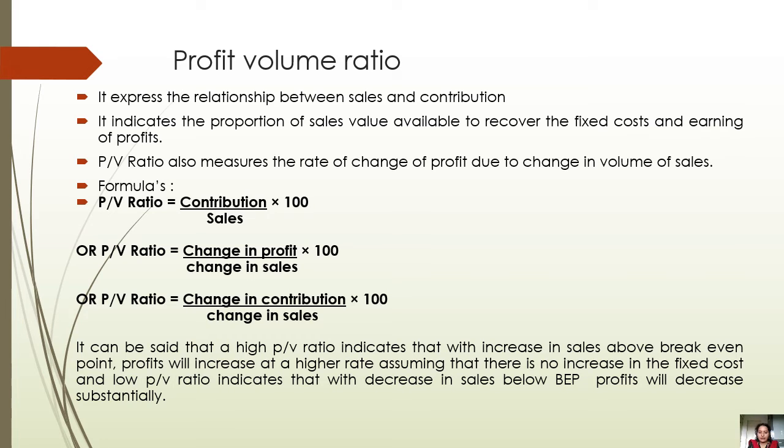It can be said that a high PV ratio indicates that with the increase in sales above the break-even point, profit will increase at a higher rate, assuming that there is no increase in any fixed cost. And a low PV ratio shows that you have very low profit or low sustainability. Let us understand this again with an example.